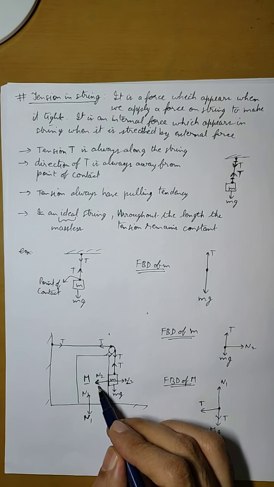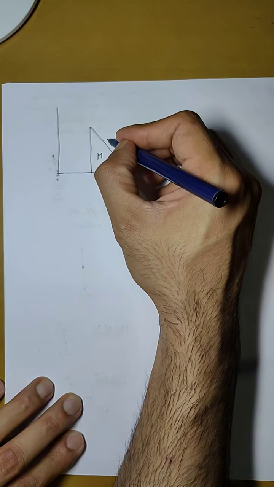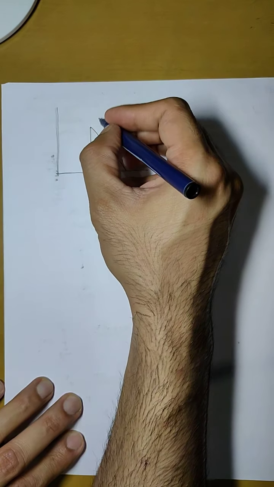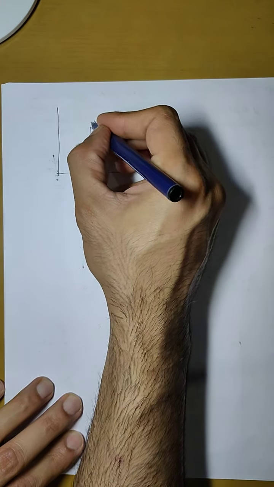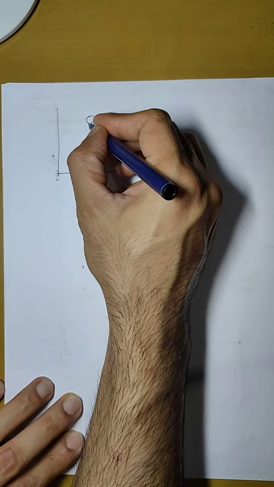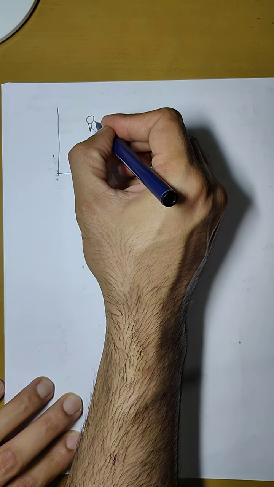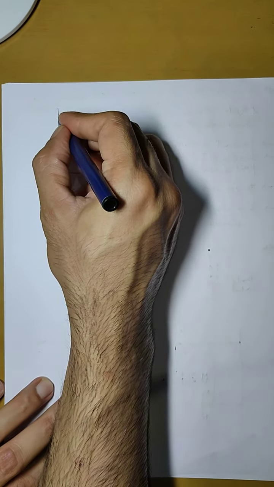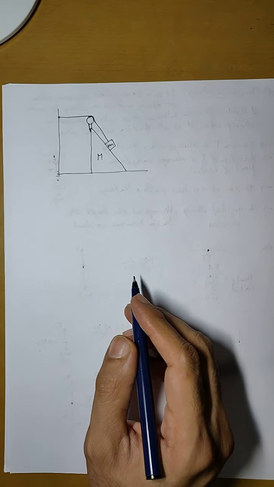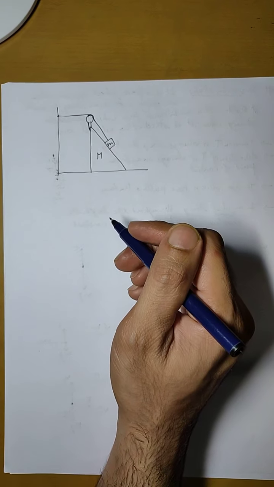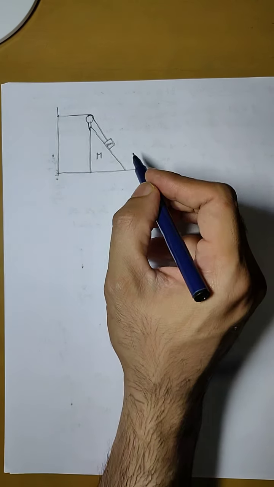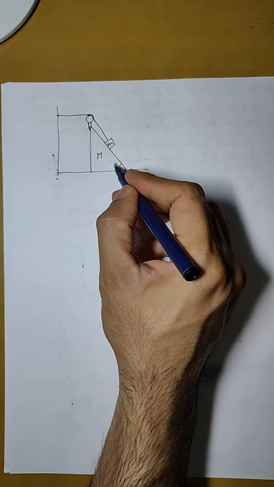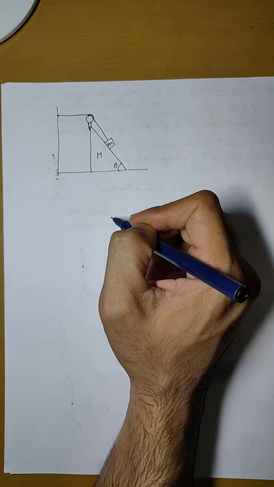Let us say that we have a wedge of mass capital M and there is a smaller mass m on it, and this is suspended by a string using a pulley which is attached with capital M, and it is going like this. And suppose we have to make the free body diagram of this situation. Now here, as we can see, there is a wedge and there is an inclined plane. Let us say that this is inclined at an angle theta with the horizontal.